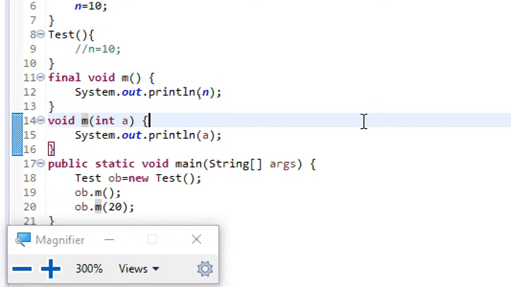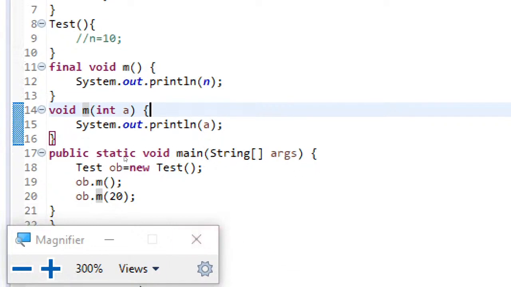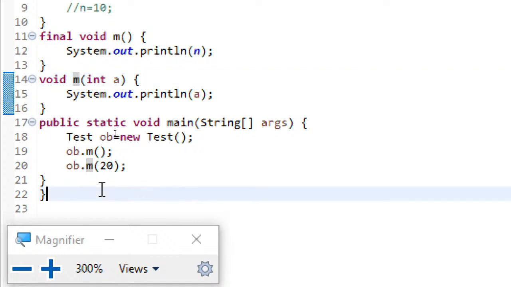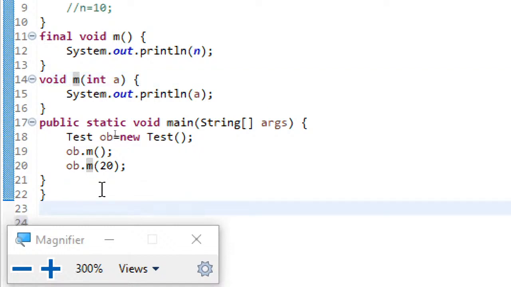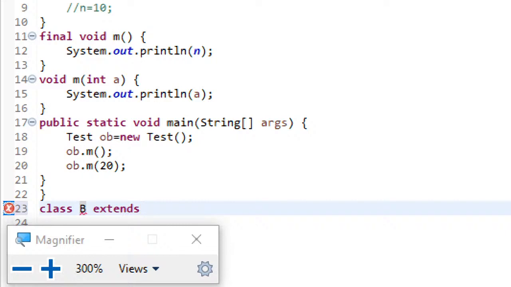Now, what is the statement I made with regard to final methods? Final methods can be overloaded but cannot be overridden. Now, here you just observe for your understanding, I'm writing another class, some B. Extends is the keyword we use to inherit a class test.